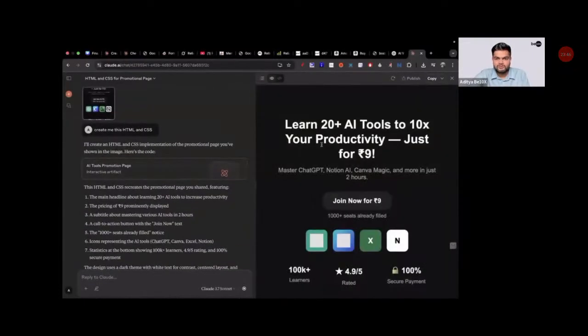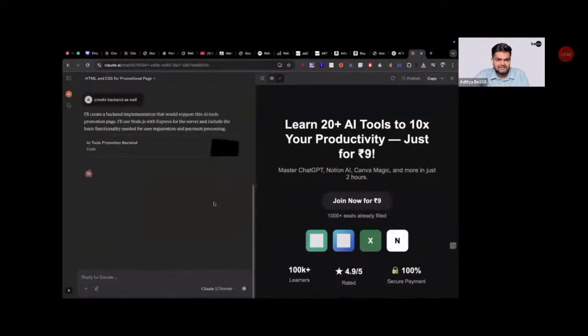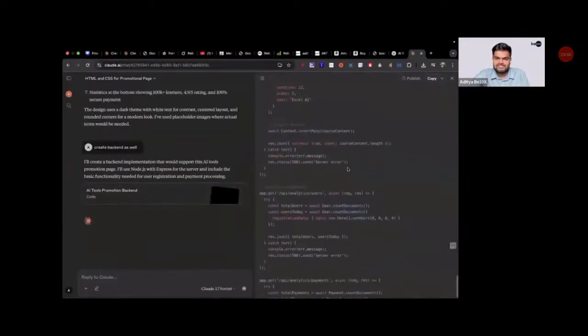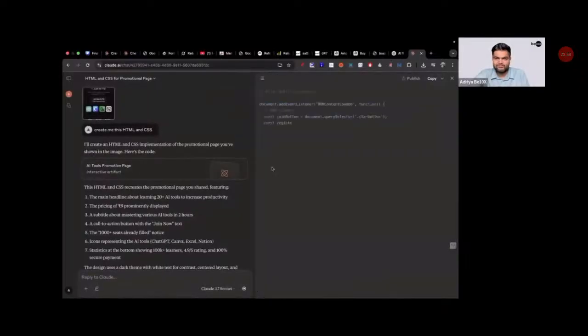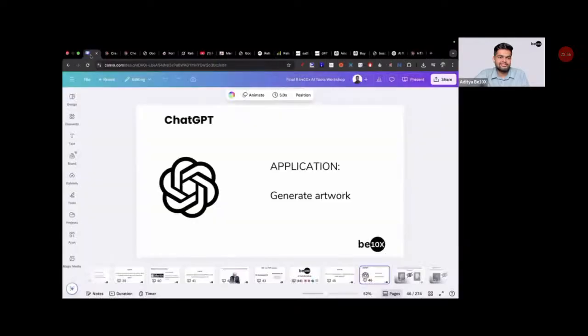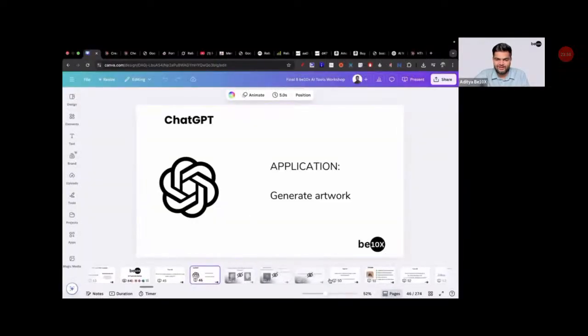But see, this is vibe coding, right? This is future. Okay. So this was the front end of the website. Now it is coding me the back end of the website. You can simply host it and you are good to go, right? Just imagine what kind of power you will be having in your hand.